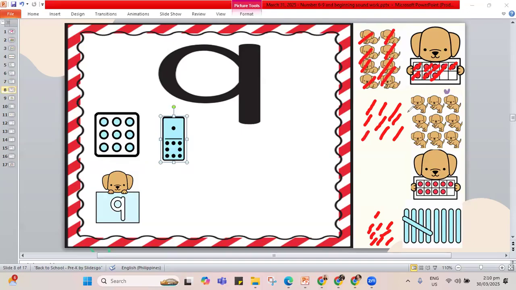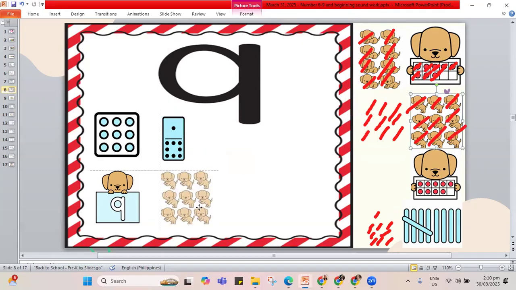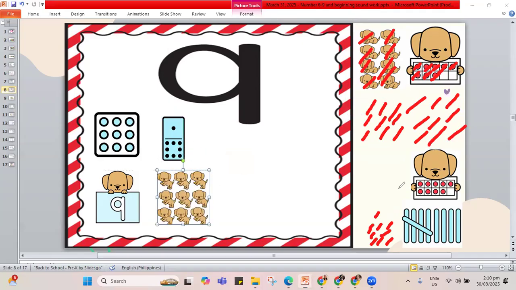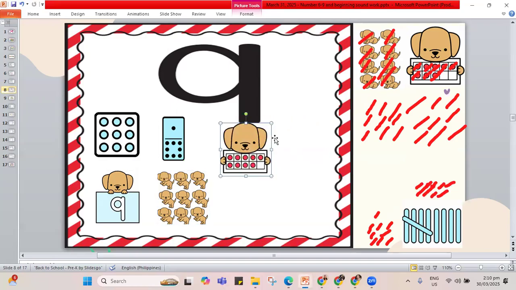How about the dogs here? 1, 2, 3, 4, 5, 6, 7, 8, 9. That shows 9. Let's paste it here. How about the dots in the frame? Let's count. 1, 2, 3, 4, 5, 6, 7, 8, 9. That one shows 9. Let's paste it. And how about the last one?